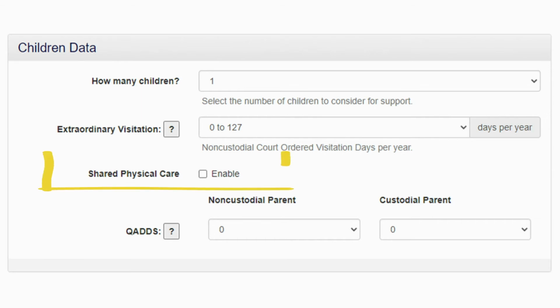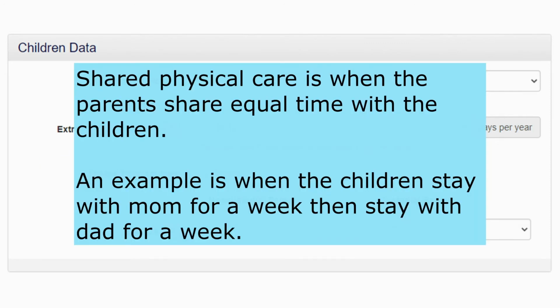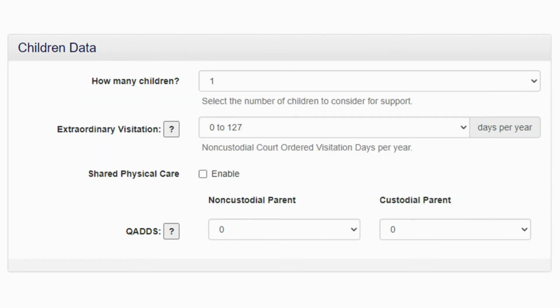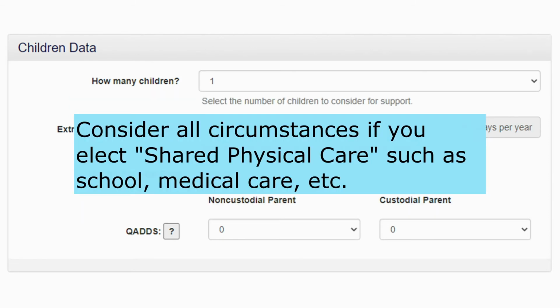You will see in the children data screen an option to check a box for shared physical care. Shared physical care is when the parents share equal time with the children. An example is when the children stay with mom for a week then stay with dad for a week. The parents work together for the good of their children. The parents make joint decisions as to what is best for the children. Shared physical care may not work if the parents live so far apart that it would work a hardship on the children. They must attend one school.